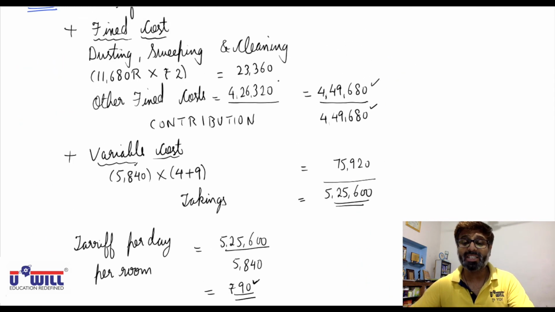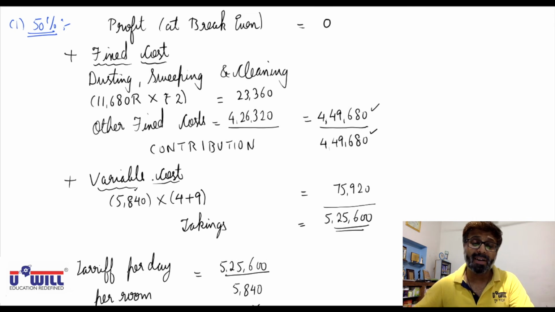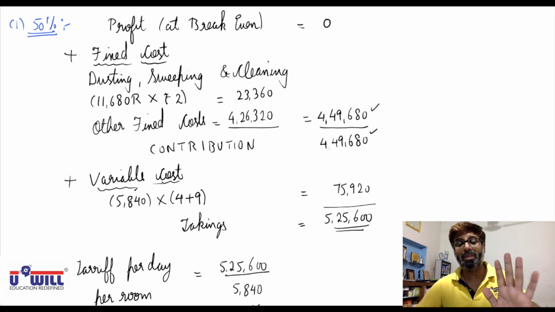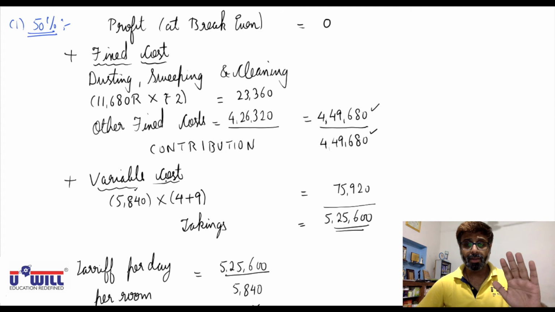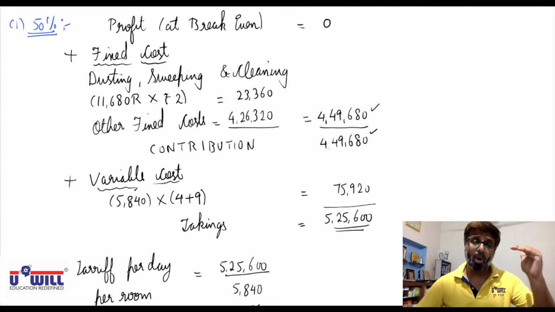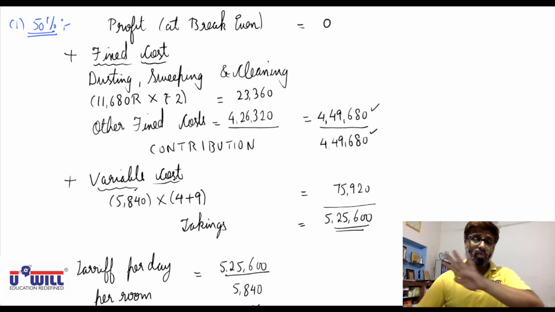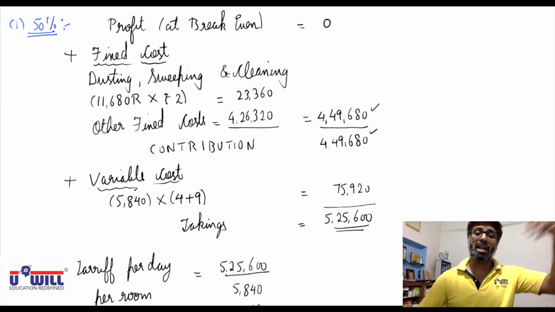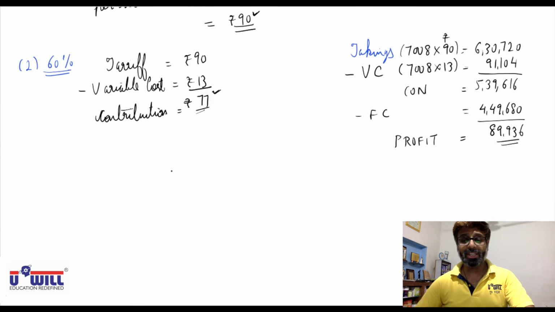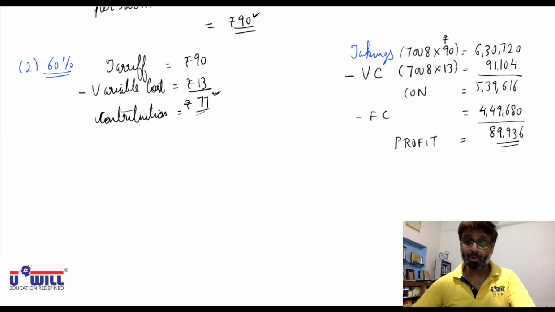Because all the fixed costs are already recovered by 5,840. Fixed cost means fixed amount. So as you go higher in sales quantity, once fixed cost is recovered, the entire amount becomes your profit. Now 90 minus 13 will result in a profit or contribution of 77.